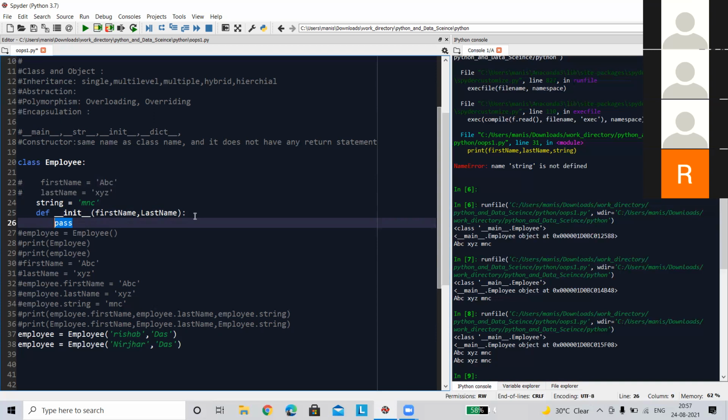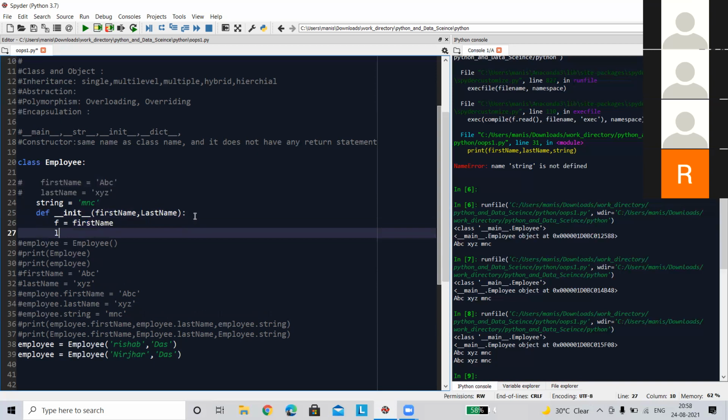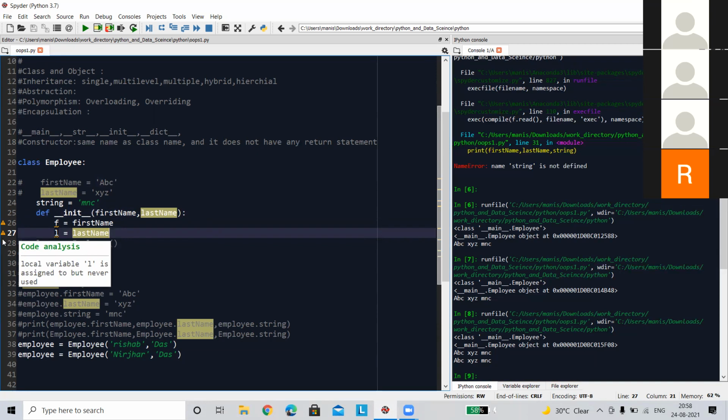So I have to store them now. Let's run. So I have this first name equal to first name, last name equal to last name. Now there are two errors. Let's run it.